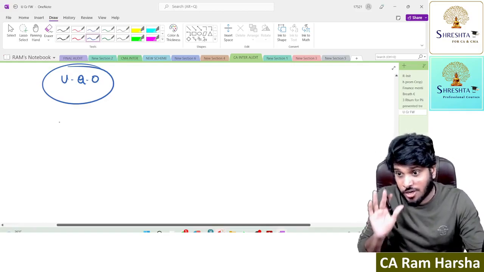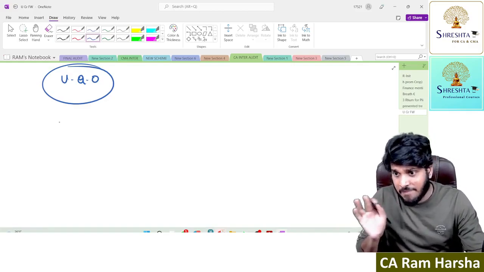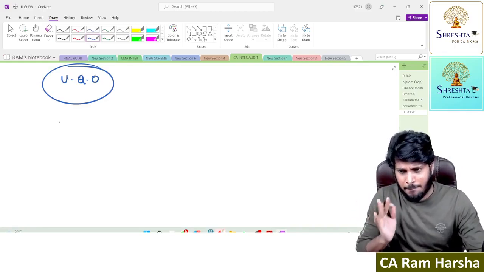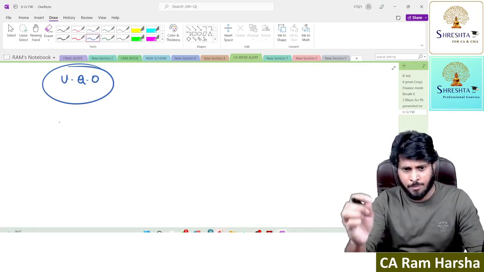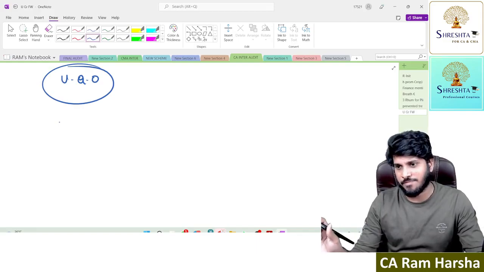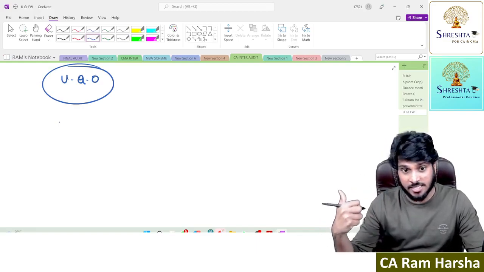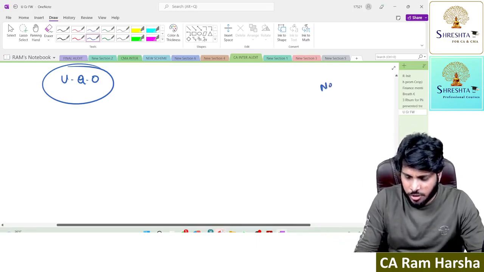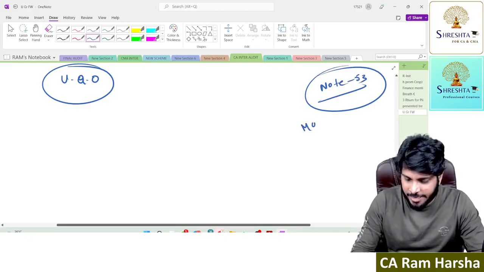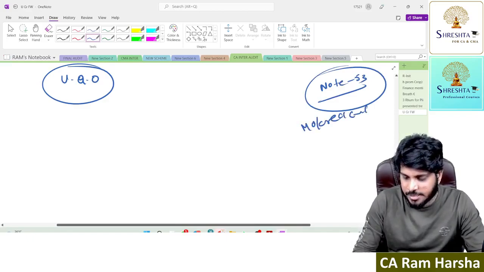Emphasis of matter para is not compulsory. You know that? Is it compulsory for the auditor to highlight some important point? Not compulsory. But when there is a material uncertainty related to going concern, suppose in Air India, note number 53 contains material uncertainty related to going concern.